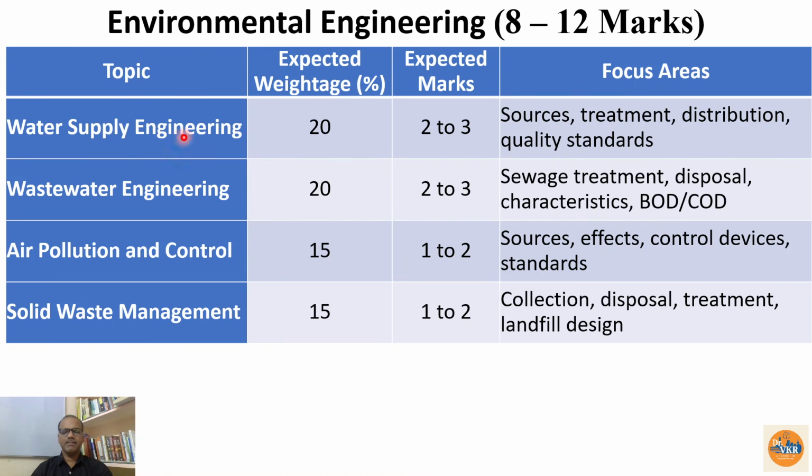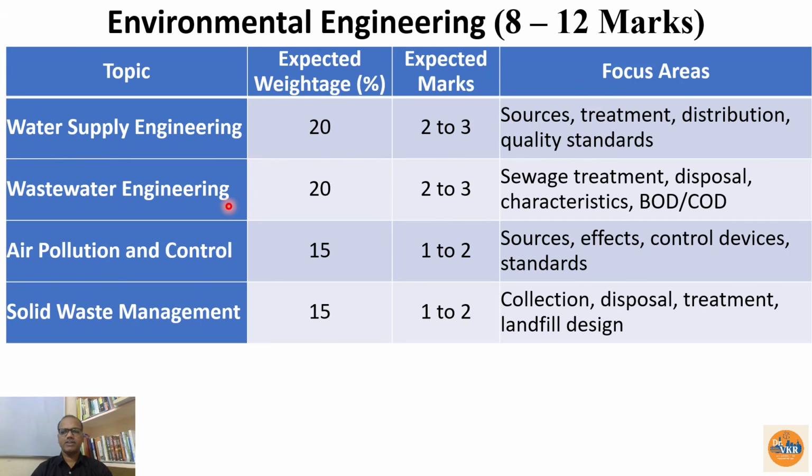So in this one again we are having the number of topics: water supply engineering, wastewater engineering, air pollution and control, solid waste management. In this one the major component will be wastewater and the water supply engineering. So in the water supply engineering, what are the sources of water, how to treat the water, and what are the various stages, especially the filter design and all these things, slow sand filter, rapid sand filters, distribution network, or how water is going to be distributed, and quality standards, one of the important aspect for the GATE point of